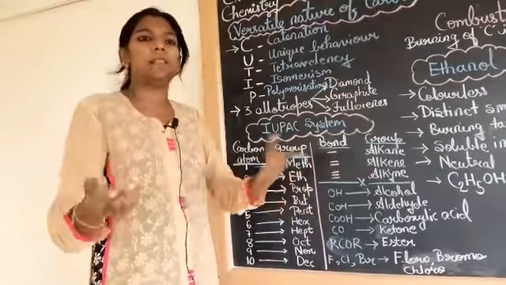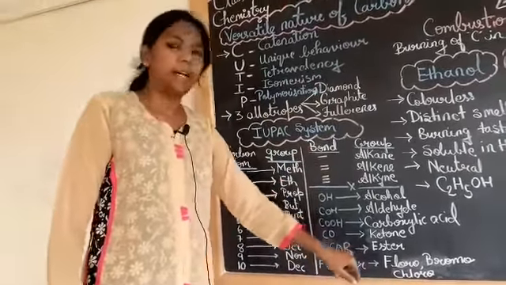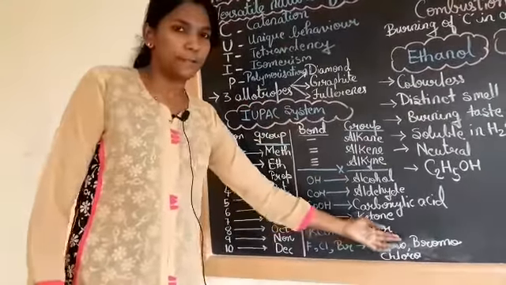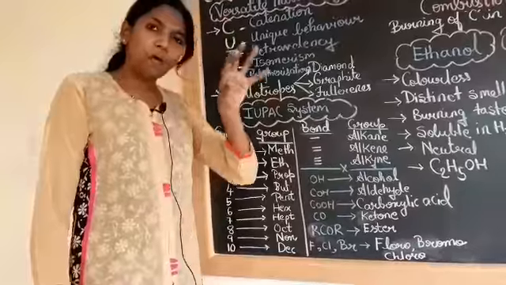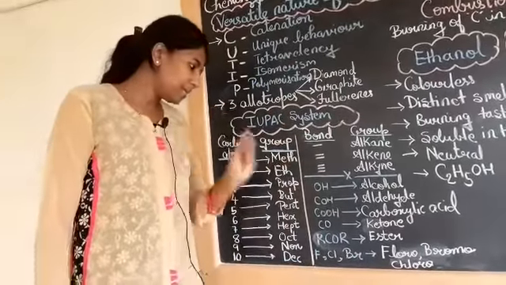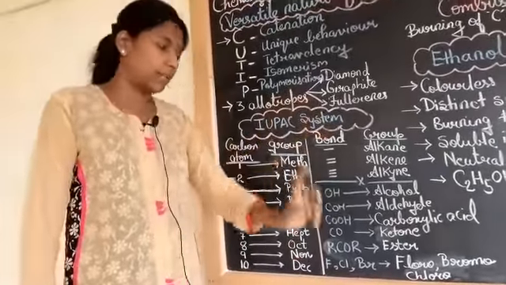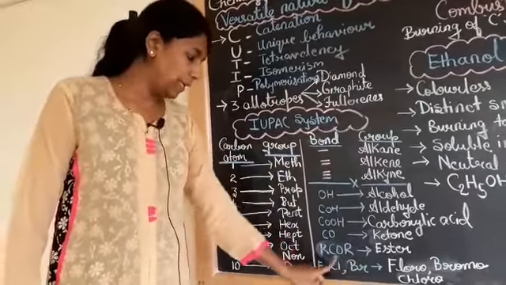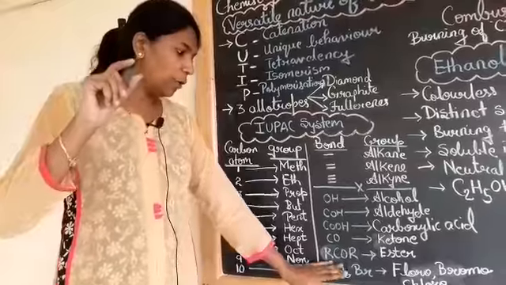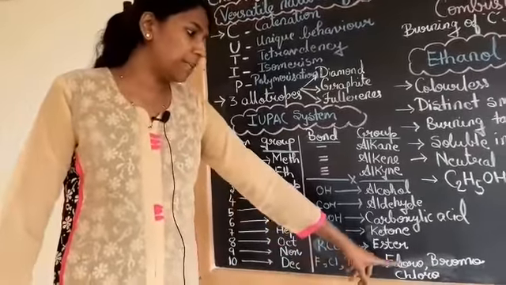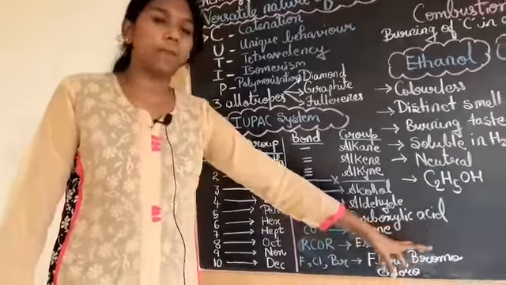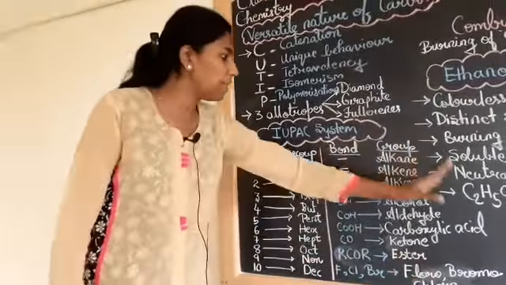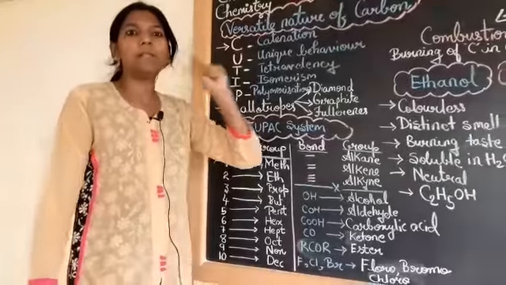It may be methane, ethane, butane, any other group will be attached. That is the sweet smelling compound which is ester. If in the compound, along with all this, there will be some different symbols like different halogens: fluorine, chlorine, bromine. If there is F, you have to remember that it is fluoro, Br is bromo, and Cl is chloro. So you have to remember this whole chart in order to label the compounds.